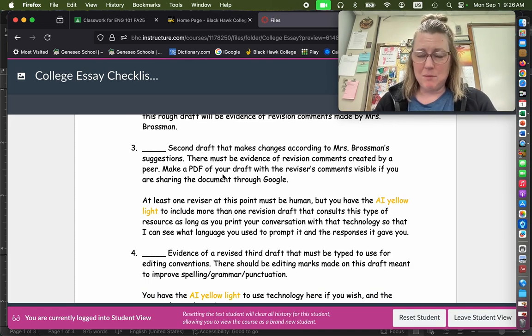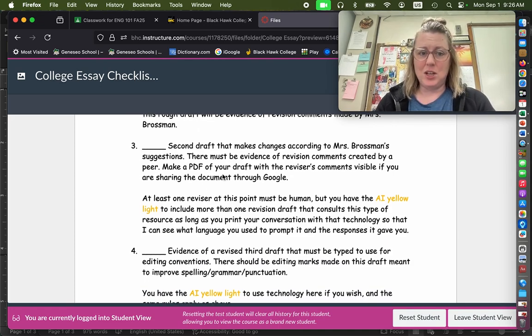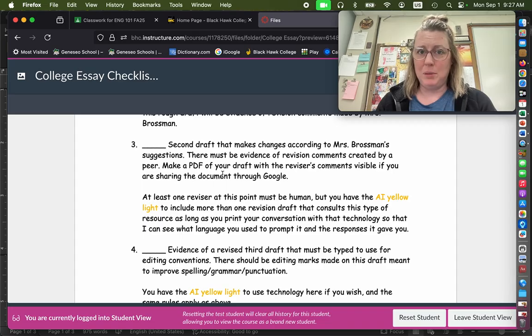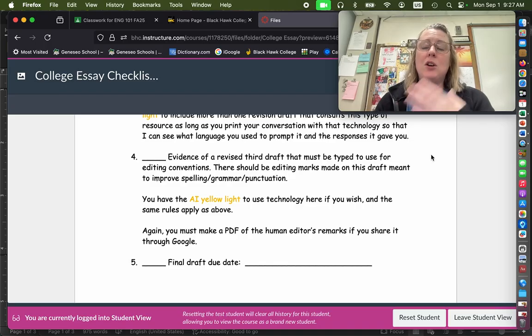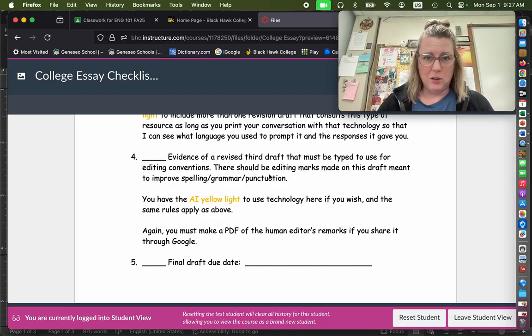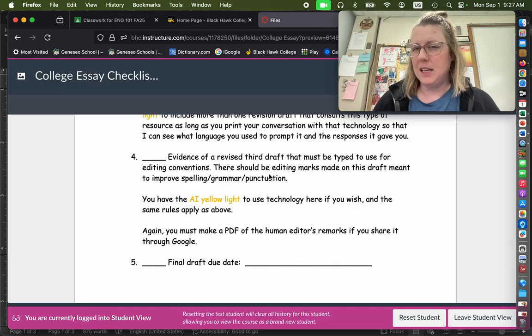Here's the draft where you're going to make the changes that I suggest. Then you're going to pass it off to a peer, at least one human. This is where, if you want to bring AI in after the human has looked at it, then you have permission, as long as you're showing me your writing process. You're going to make those changes, and then you're going to have another draft where you are slimming down into just looking for spelling, grammar, punctuation, really perfecting this.